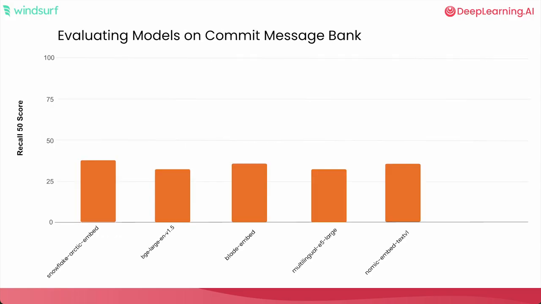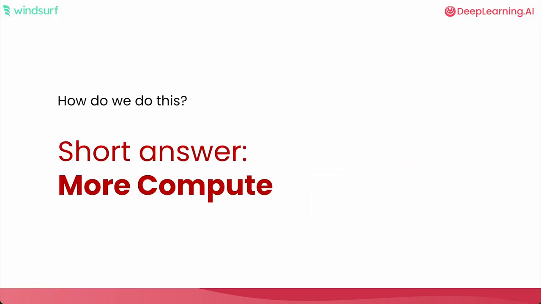If we look at the results of embedding-based approaches on this kind of benchmark, we notice that really no approach hits over 50%. That means embedding-based methods have high false positive rates, especially on larger and larger code bases, and not even half of all the necessary information for making a change is being retrieved in the first place. So clearly, we wanted to build a tool that was even better than this. What was our approach? We used more compute.